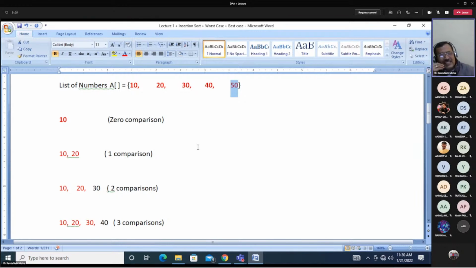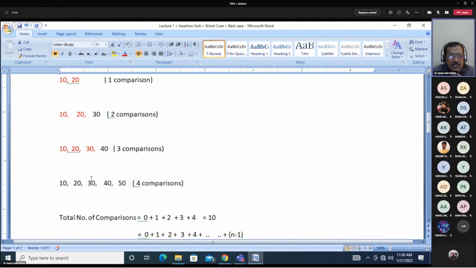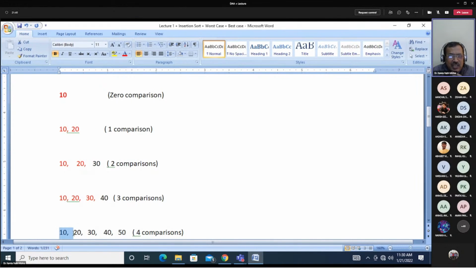So 50 will be compared with 10, with 20, with 30, and with 40. In 4 comparisons, you will place the number 50, and this will be the case. So here we are discussing if you are using arrays, not stacks.